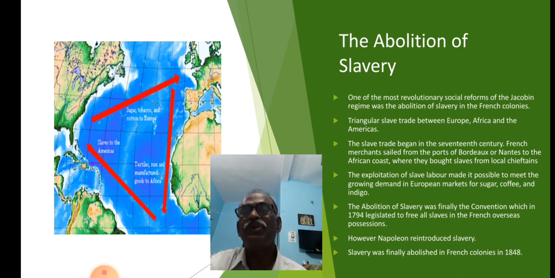Children, do you understand now the abolition of slavery? In which year was it finally abolished? 1794, only the Jacobins, the Convention government, abolished it. After that, Napoleon came to power. He reintroduced slavery after 10 years. But slavery was finally abolished in all the French colonies in 1848. Do you understand the lesson?